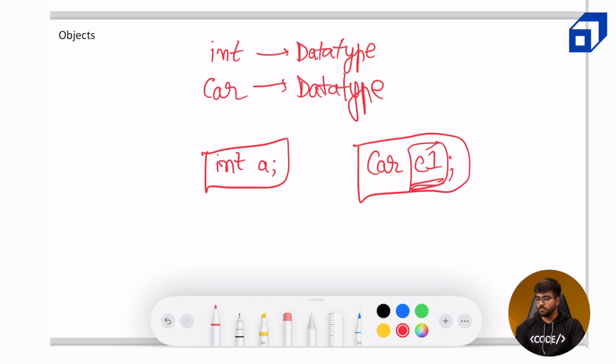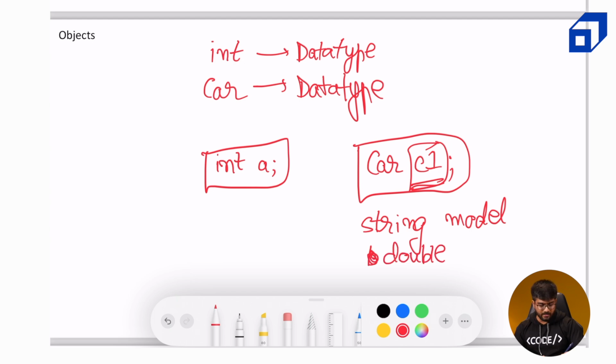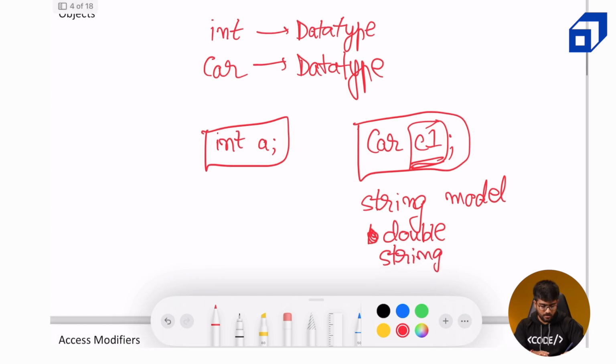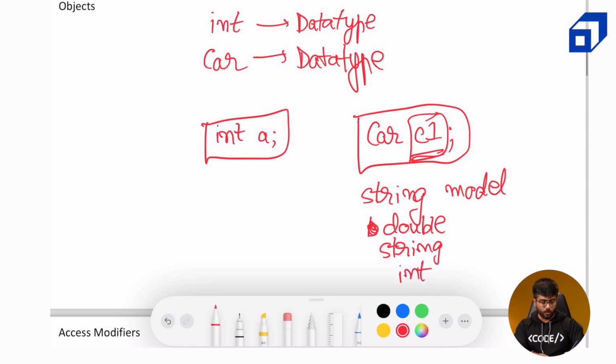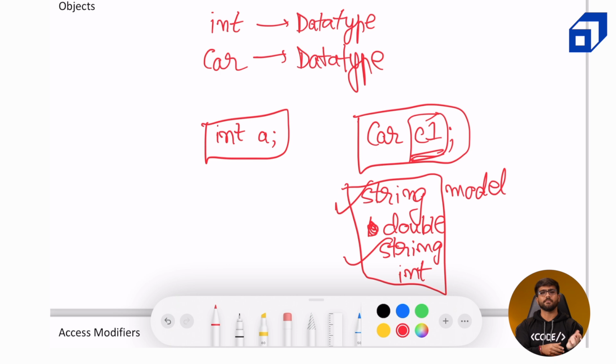Now what memory should be allocated? It should be the memory necessary for a string, which is string model. Similarly, there is a double for mileage, a string for color, and an integer for year of registration. So for these 4 data types, some memory needs to be allocated. But if you notice, both the strings don't have a fixed size at this moment, so some buffer memory would be allocated to them, and the actual memory management is dependent on the compiler. Let's take a look at the code to see how an object is actually created.